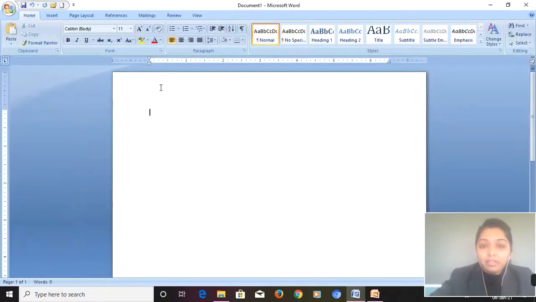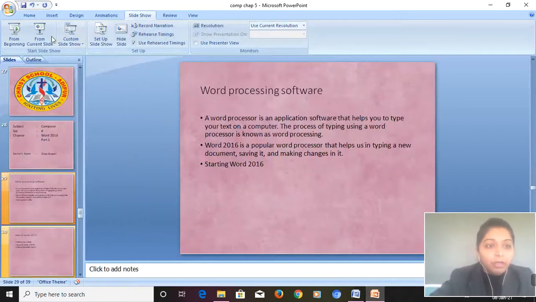See, this is Microsoft Word 2016. Yes, it is a word processing software. While we are typing in it, it is known as word processing. Now, first of all, I will show you, this is a document area, and you see the small line here blinking. It is known as the cursor. We will study the components of Word along with the theory part. Okay, let's move on to our theory part.